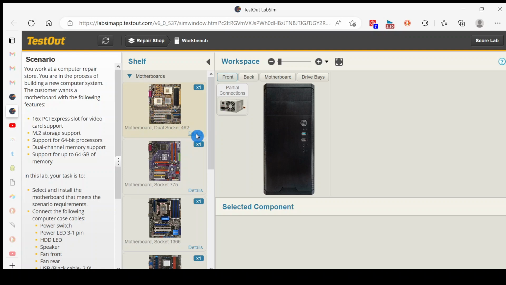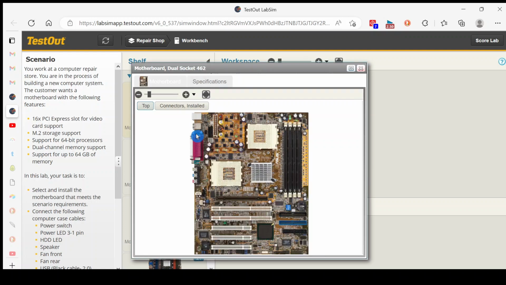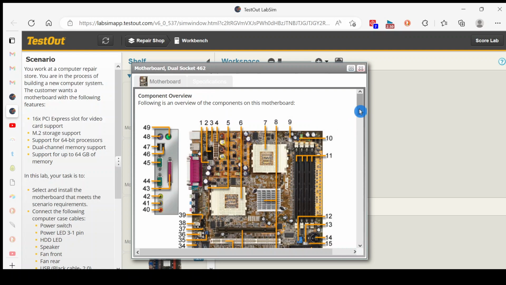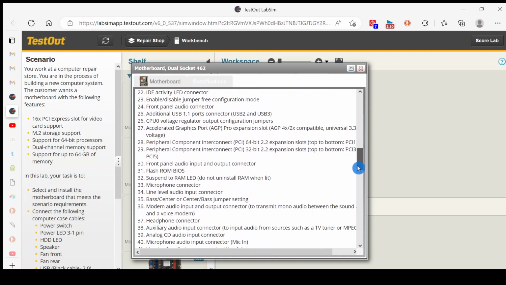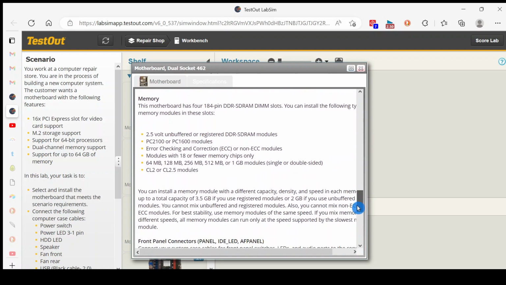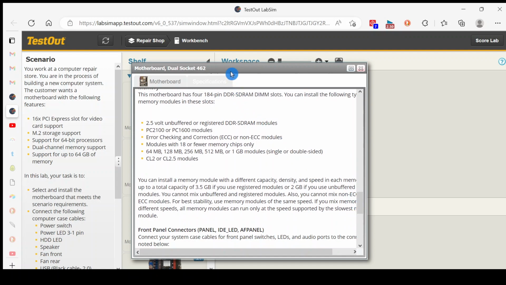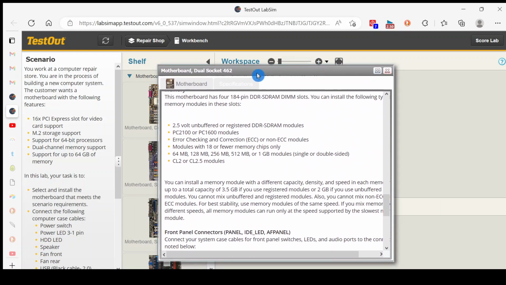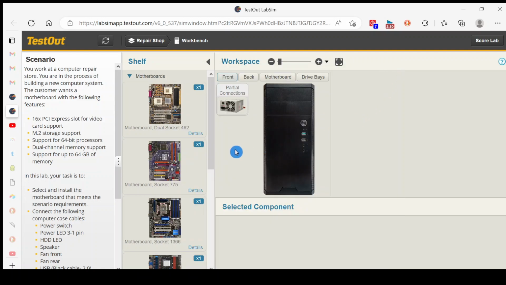We'll select the first one, mouse over to click on details. We get the picture, mouse to specifications, and let's scroll down to the memory. And we can see it has 4 slots for memory and 1 gig maximum. We need 64 gigs of memory, so this one will not work. We can eliminate that choice.